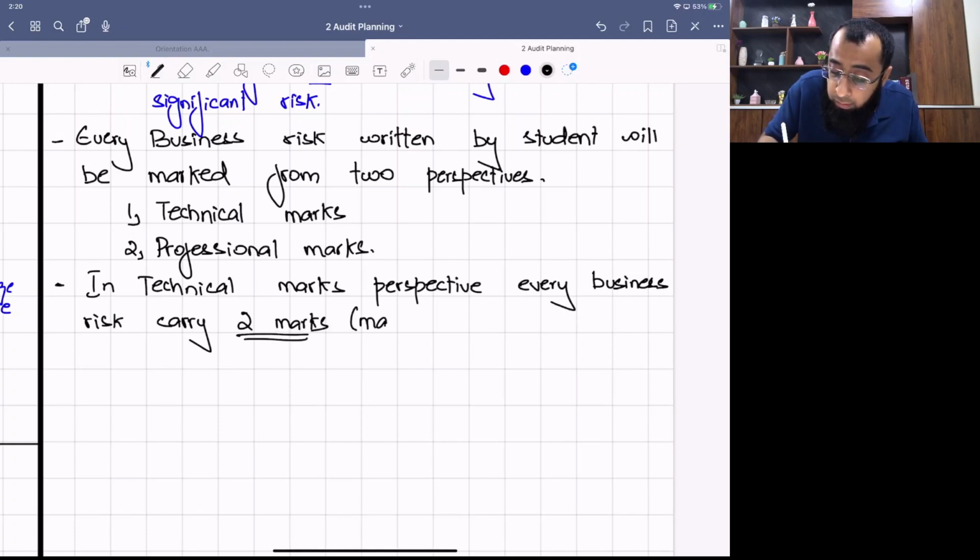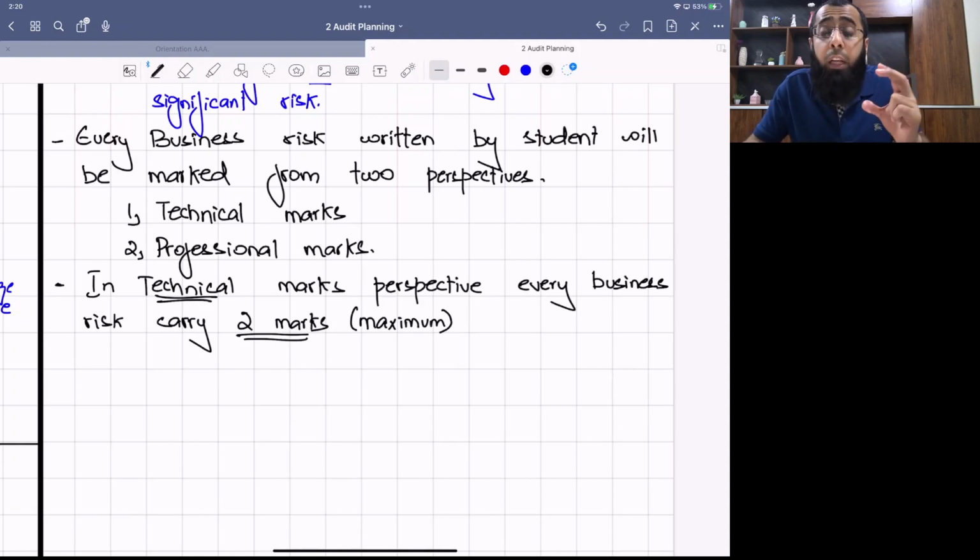But these 2 marks are the maximum which you can gain in that head. For example, if a business risk requirement is of 8 marks, those 8 marks are technical marks. Now within that, every business risk will carry 2 marks maximum. Listen to me very carefully. This is a very important discussion. We are currently talking on the technical marks perspective, that your risk should be well evaluated from the auditing perspective.